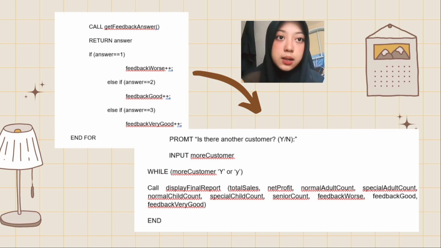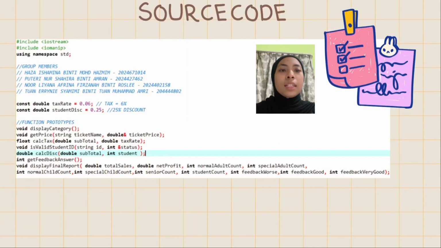If no, the system will call the display final report function, showing the total sales, net profit, tickets sold for each category, and a summary of feedback ratings. The program will end after displaying the final report. This is our source code.